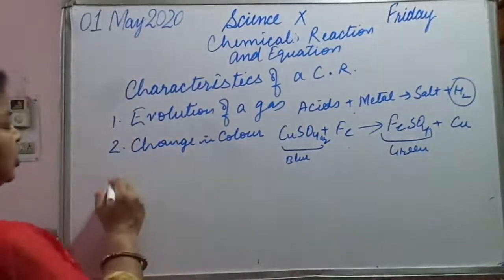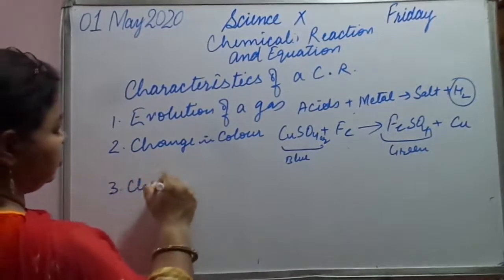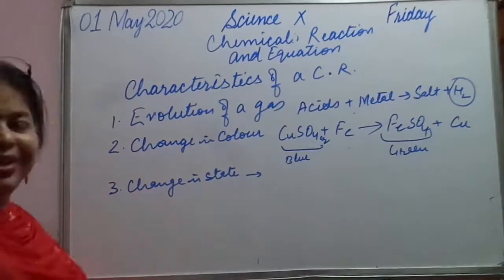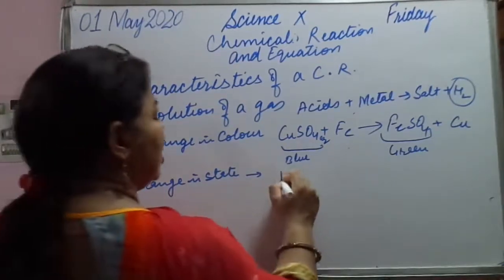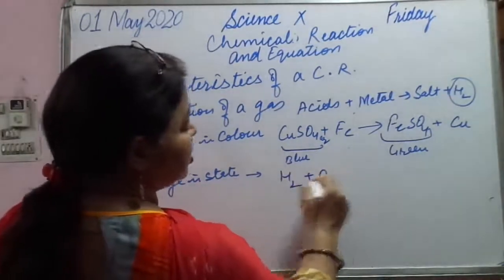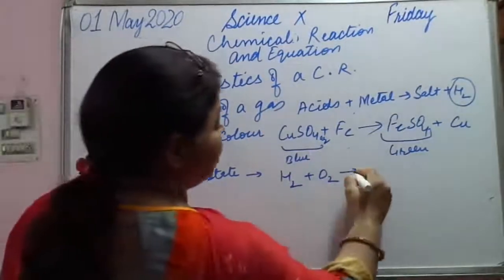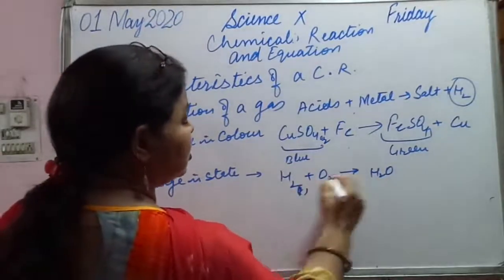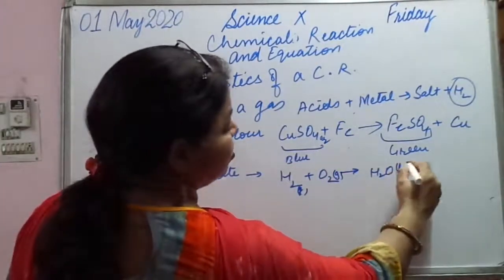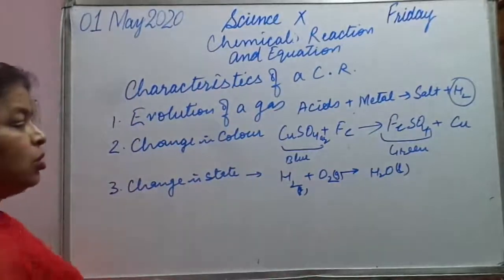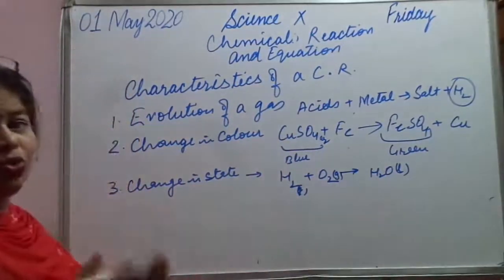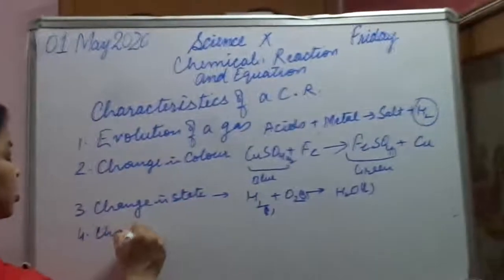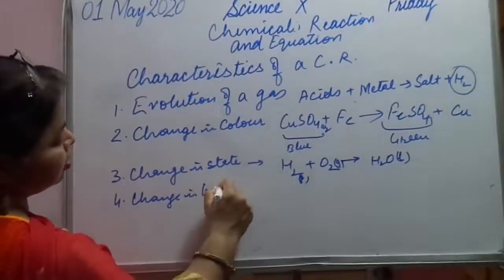Then comes change in state. How will we come to know whether the reaction has taken place? Let us take hydrogen gas plus oxygen gas. They react together and form H2O, water. Okay, this is gaseous, and this is formed as liquid. So the state has changed from gas to liquid state. Then comes the fourth one, change in temperature.